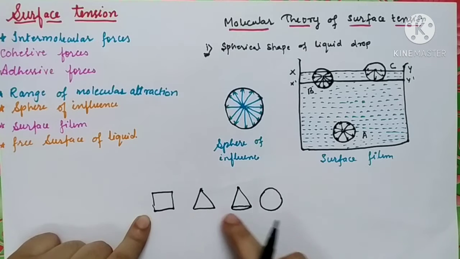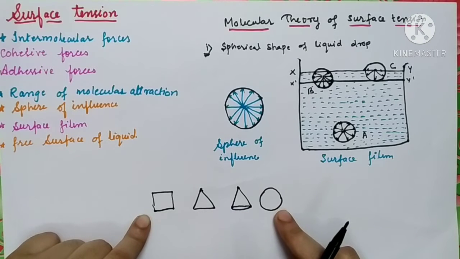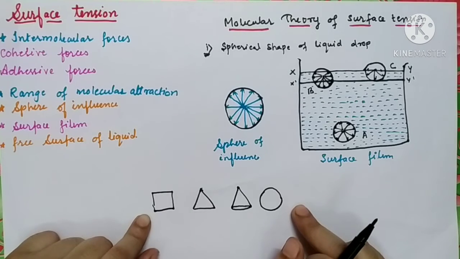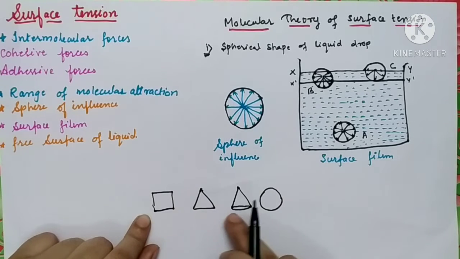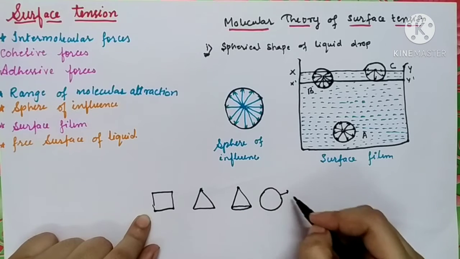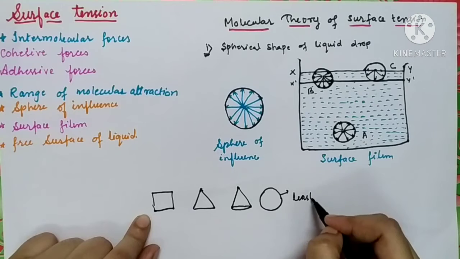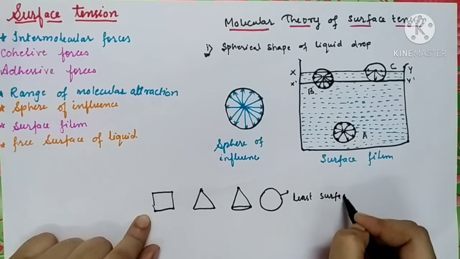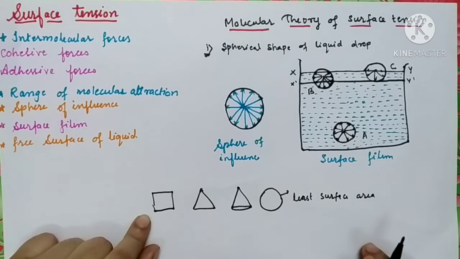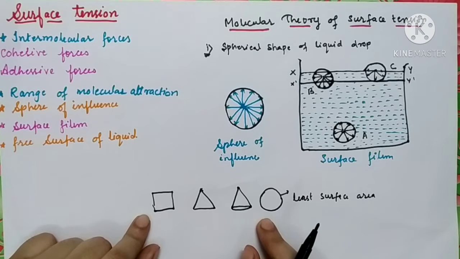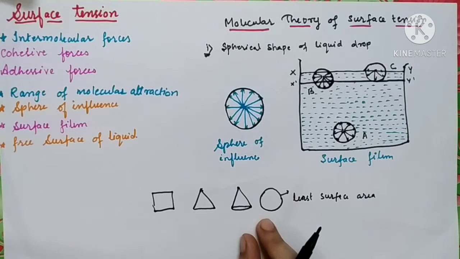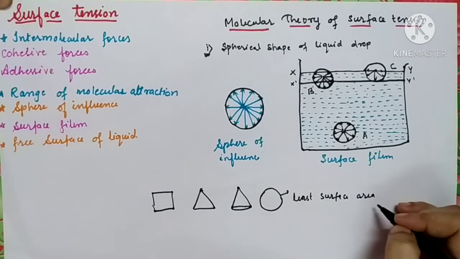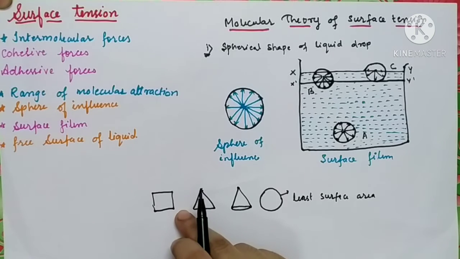When equal volumes of a liquid are taken in all these shapes, it is found that only the sphere has the least surface area. You are all familiar with surface area. The rest of the shapes have surface areas quite greater than the sphere.